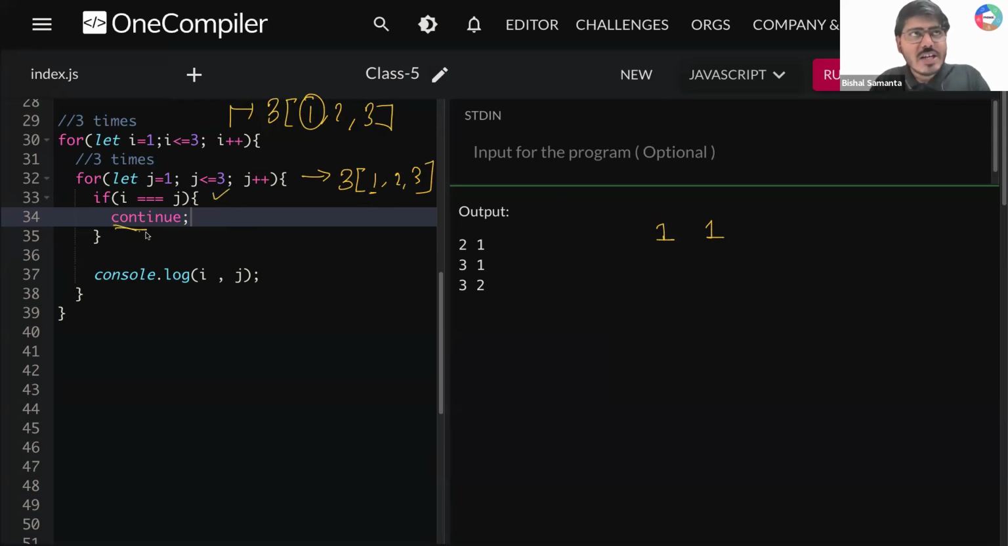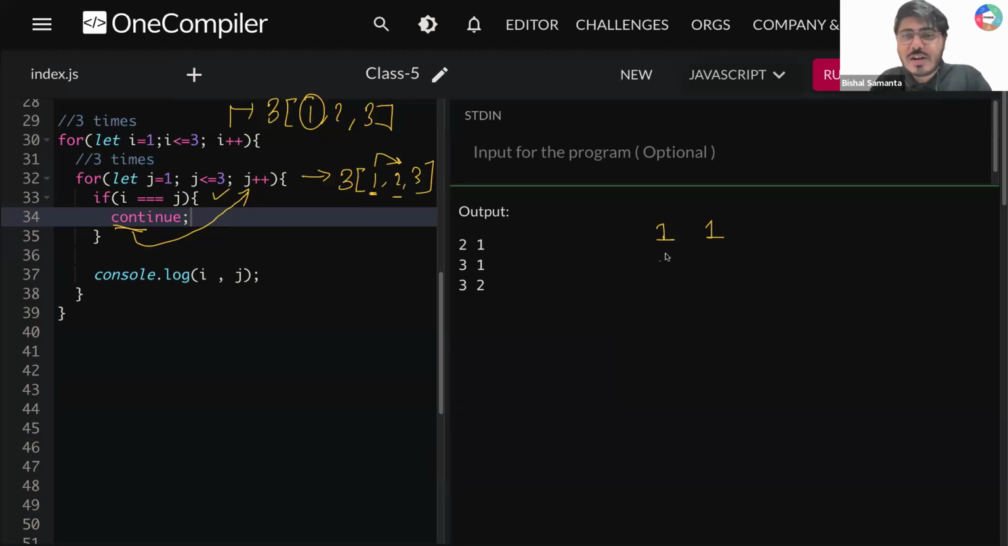What are you writing here? You are writing continue. So this continue will directly increment your inner loop value, j plus plus. You will be moving from here to here. Understood? You are not breaking here. You are skipping to the next iteration. You are skipping this one and moving to the next iteration, right?